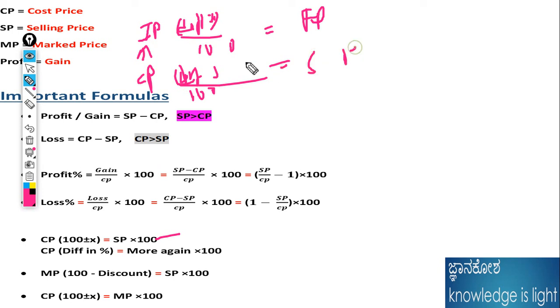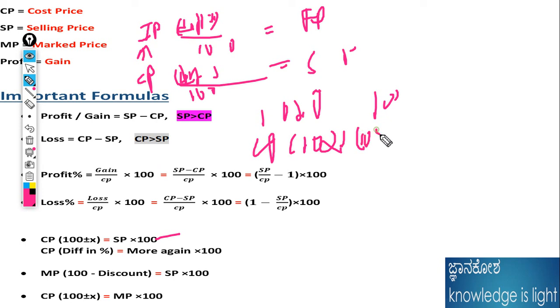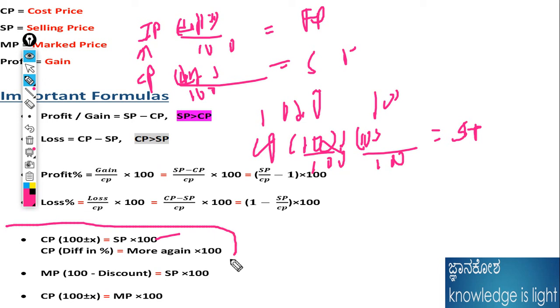Whatever the percent increase or decrease, like 102% for a 2% increase, or 103% for a 3% increase, we add it to 100 and divide by 100 to get the final value. The final value is nothing but SP. Please remember this, it is the key point for every problem. If you understand initial value and final value, you will definitely solve many problems. CP means initial value, SP means final value. Let's move on to the topic.